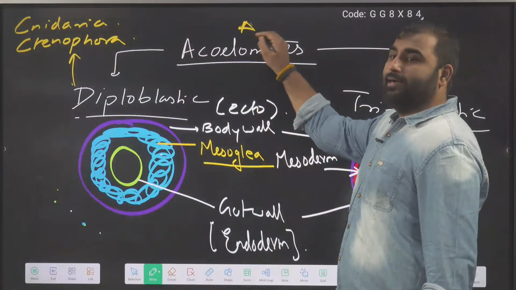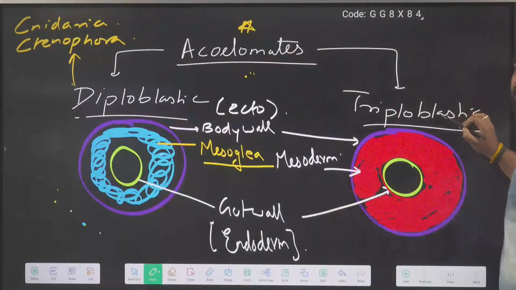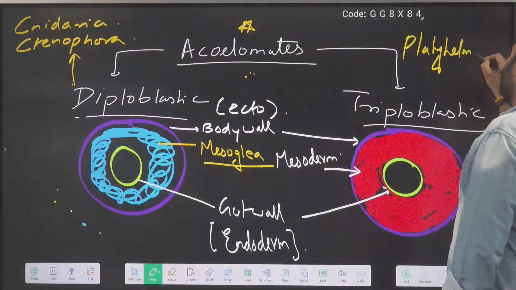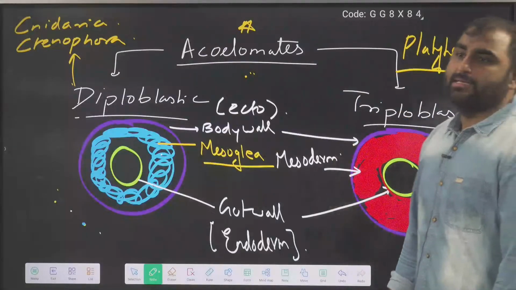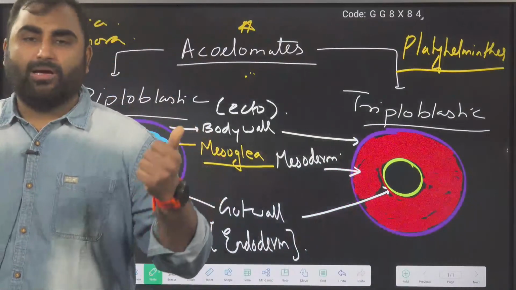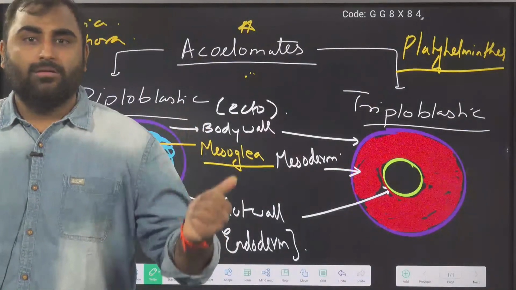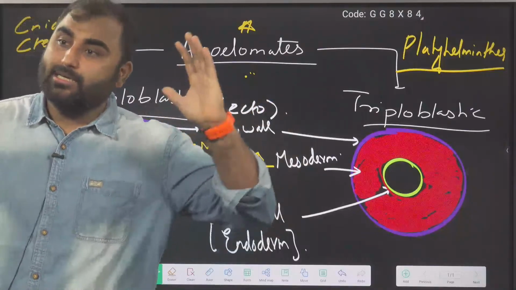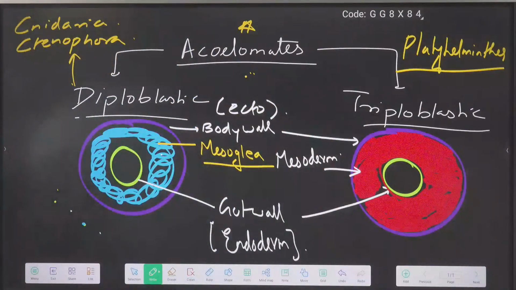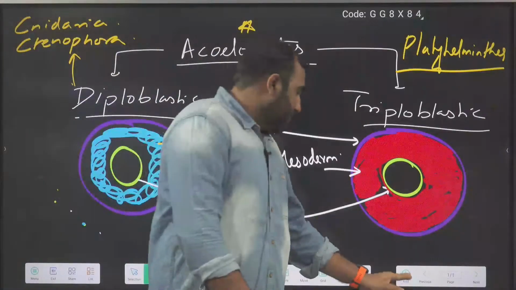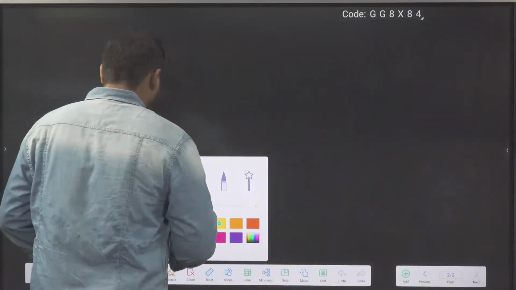And then talking about triploblastic. We are studying acoelomate. Which is the triploblastic acoelomate? In triploblastic acoelomate, only one example will come, that is Platyhelminthes. Are we clear with this? Come on, guys, quickly in the chat box, thumbs up, tell me yes or no, whether you understood this part. Are we clear with triploblastic acoelomate? So we will move to the next part, pseudocoelomates. Now further evolution happened, and now we are going to talk about the pseudocoelomates.